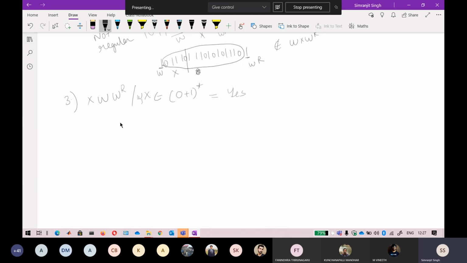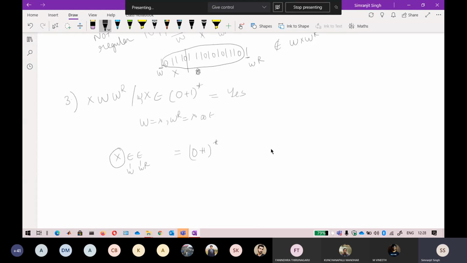Now, why is this a regular language? Because you can consider W as lambda and your WR will also become a lambda. If I put a lambda or epsilon here, so X followed by lambda, this is your W and this is your WR. So it is becoming only X here. So X will be your 0 plus 1 star. You can directly write the expression like this.